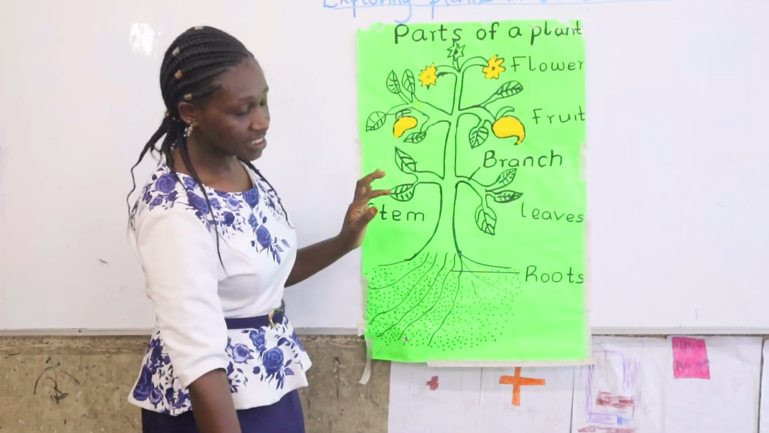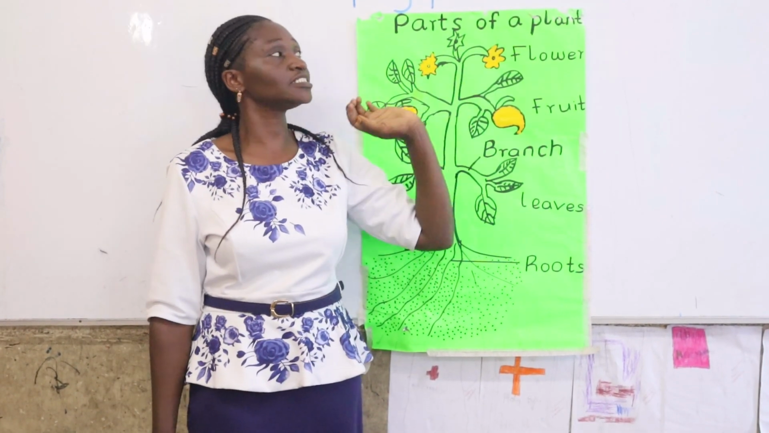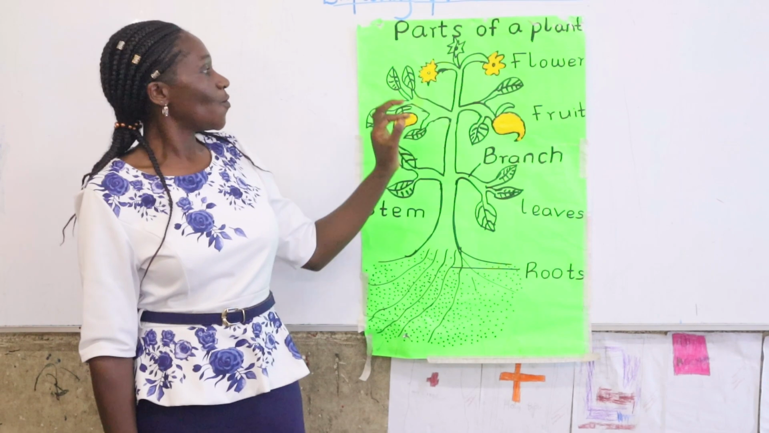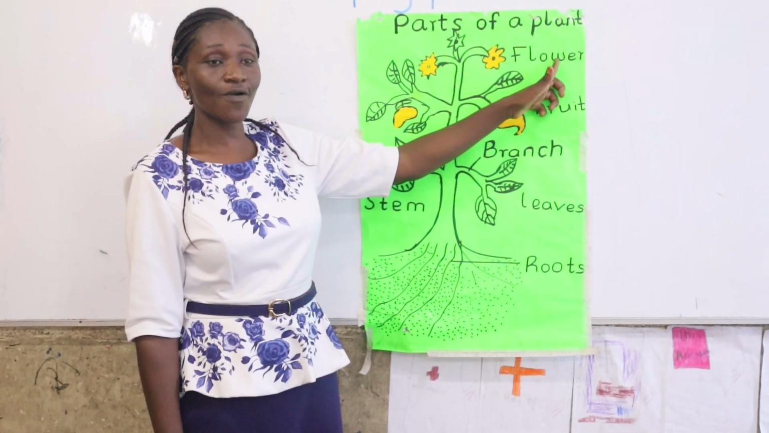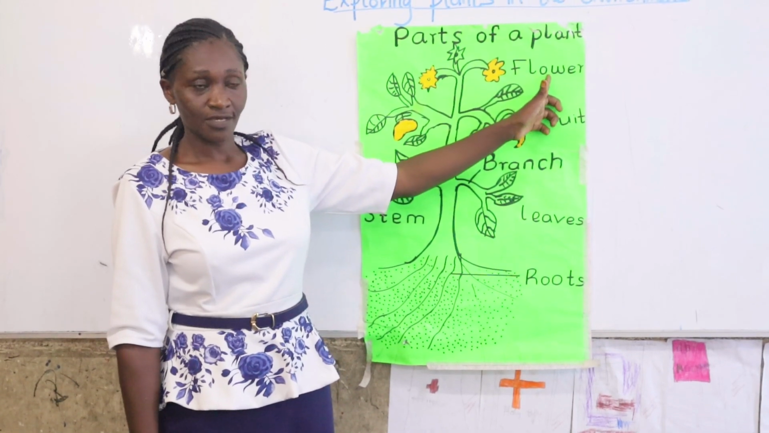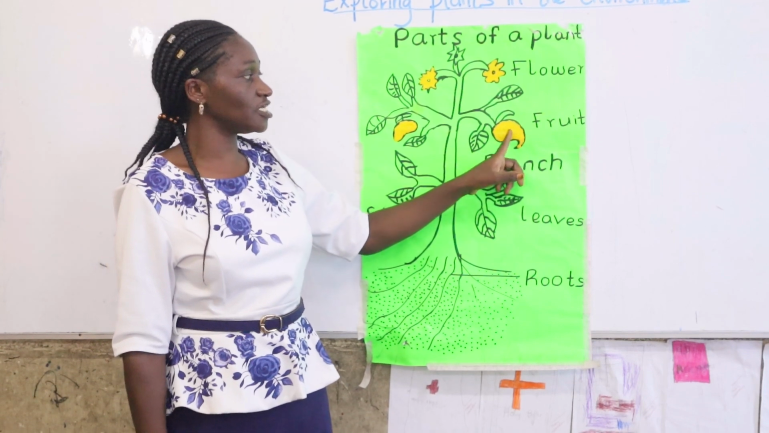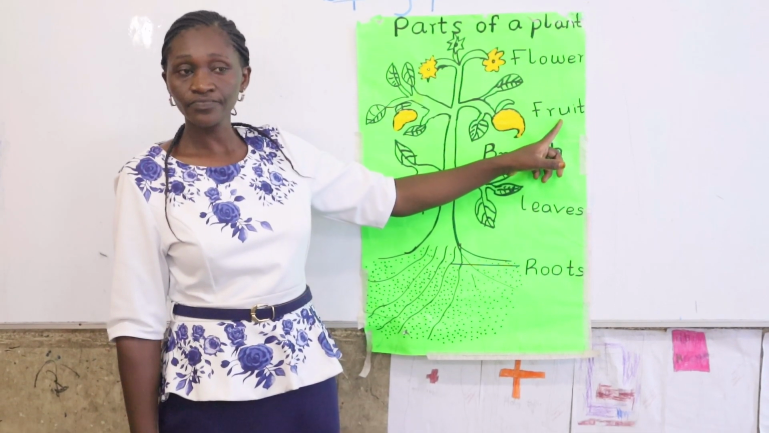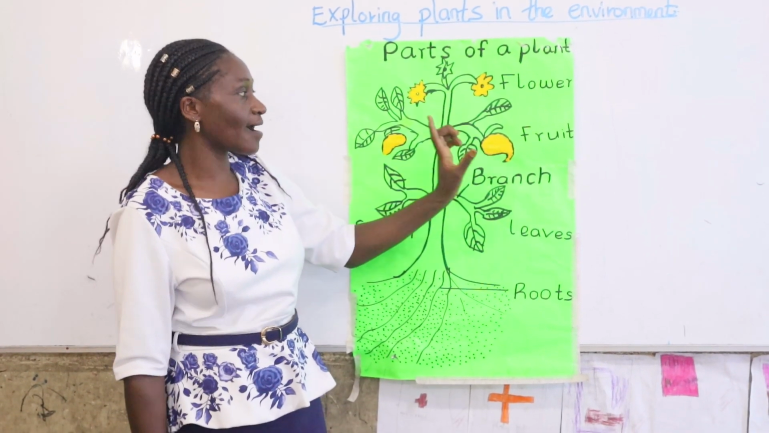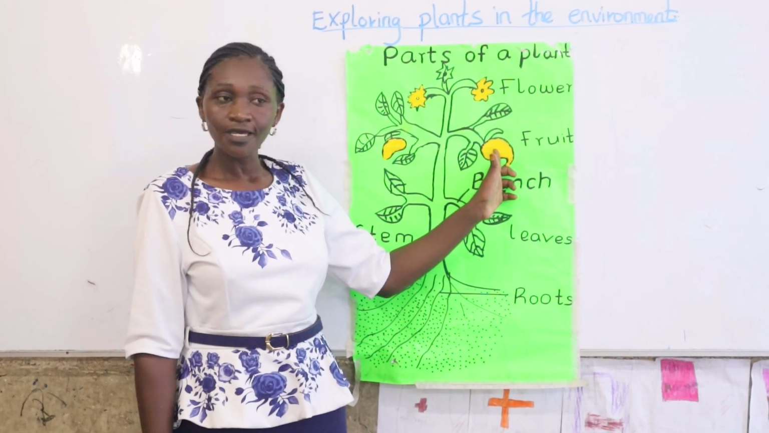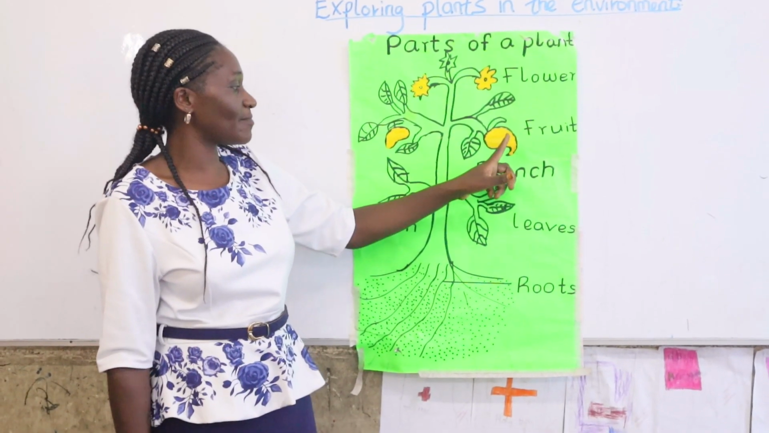Now, can you see our chart? Yes. Say part of a plant. We have said the most beautiful part is called the flower. Say flower. And then this one, the one we eat, what do we call this part? Fruit. Now who is going to tell me, is this a banana fruit? No. Is this a mango fruit? Yes. This is a mango fruit.